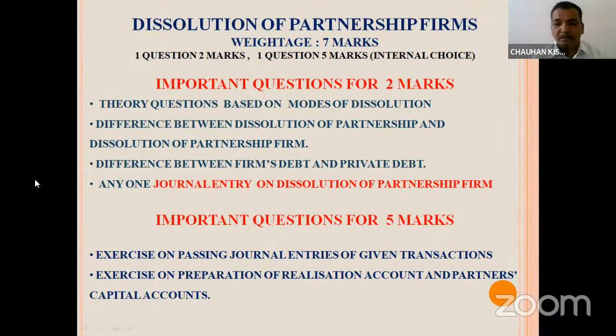And in the 5 marks, we can get passing the journal entries. They may give you 5 transactions and you have to pass the journal entry, or they may give you preparation of realization account. Now here, please keep in mind, more chances are of realization account. In 5 marks, they can ask you to prepare realization account. There are more chances of this. So this is an important topic of this dissolution. You will be given one question, and based on that, you have to prepare realization account.